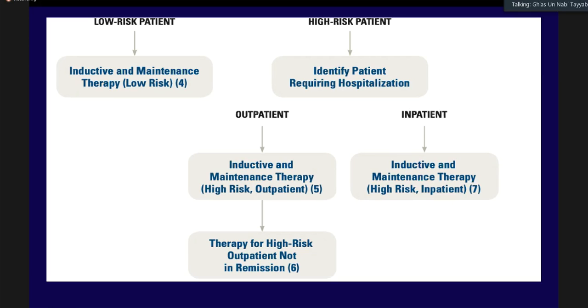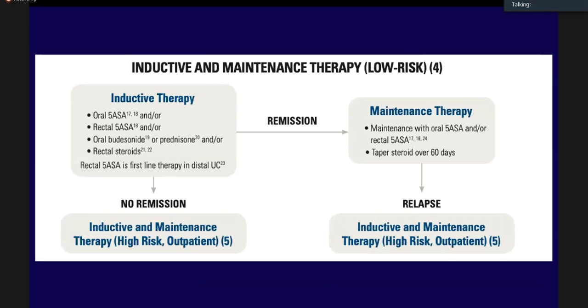But otherwise, for the people who have got clear-cut symptoms and signs of systemic inflammatory response, in those it is best that the patient should be kept inside the hospital, and particularly if on biochemistry albumin is less than 3, they're the ones who should be managed in the hospital.